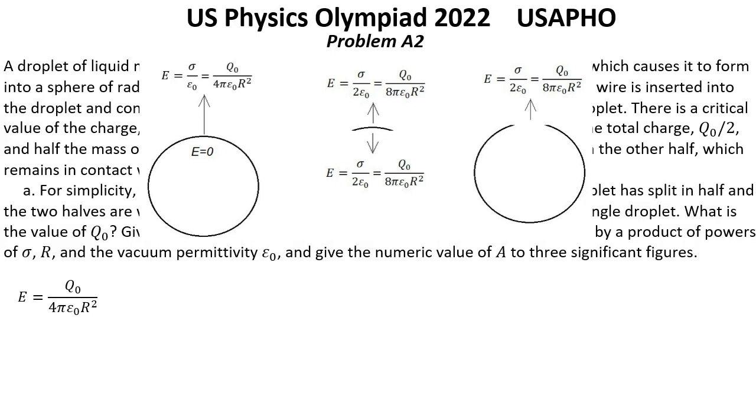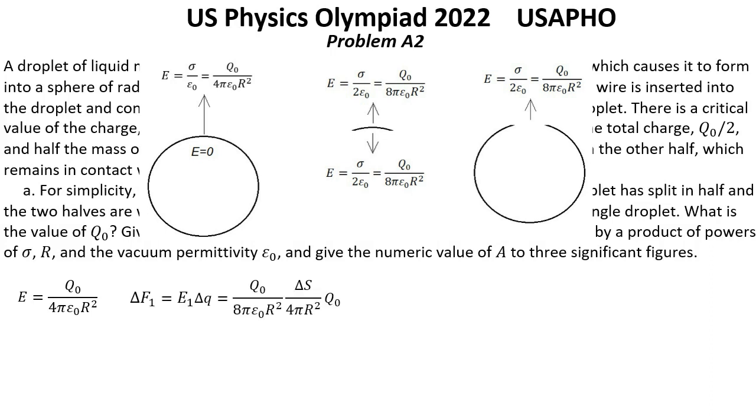By Gauss's law, the difference between the electrostatic fields on both sides equals exactly this expression. Because the field inside the droplet is 0, the total electrostatic field from the rest of the droplet equals half of this expression.